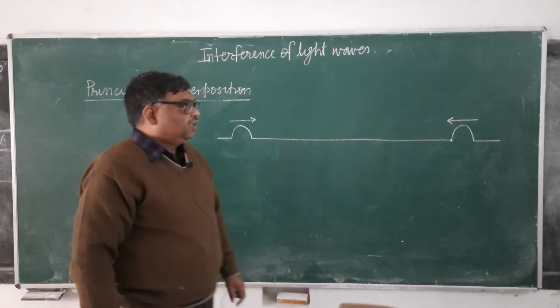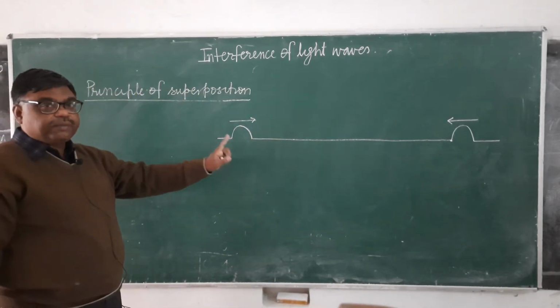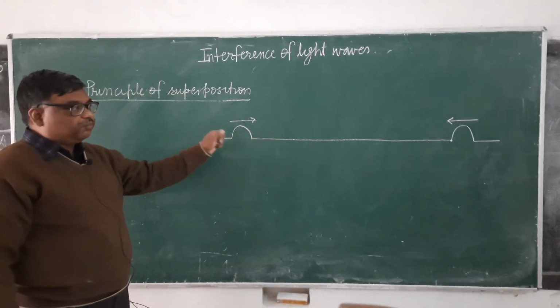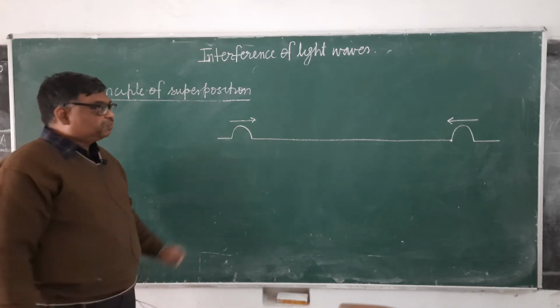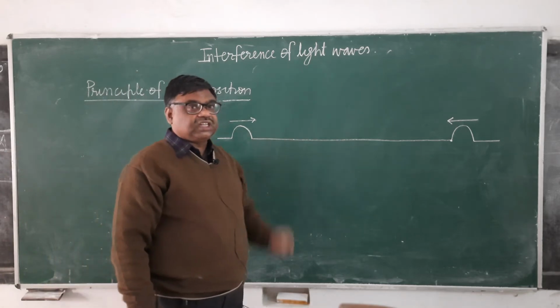Now see here, when waving is done at both ends simultaneously, pulses are produced in this way. These pulses are moving towards each other.